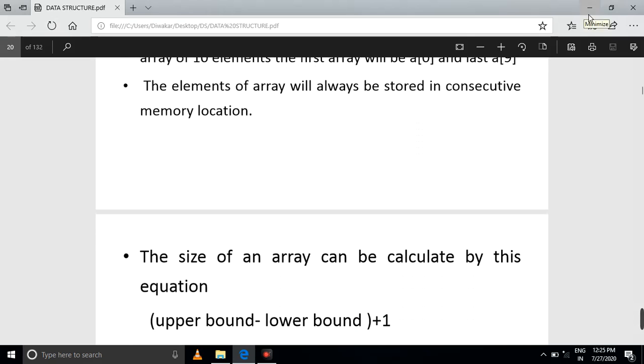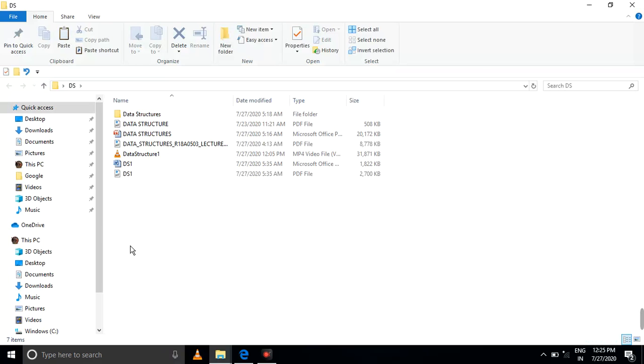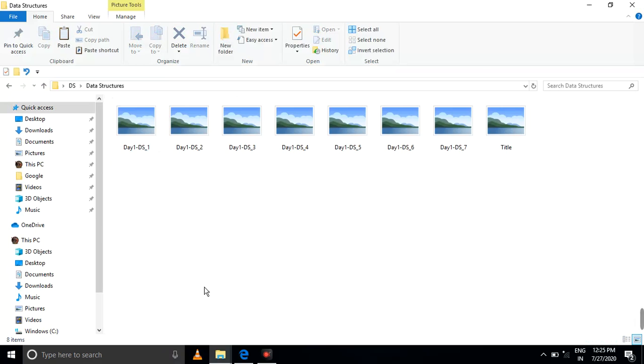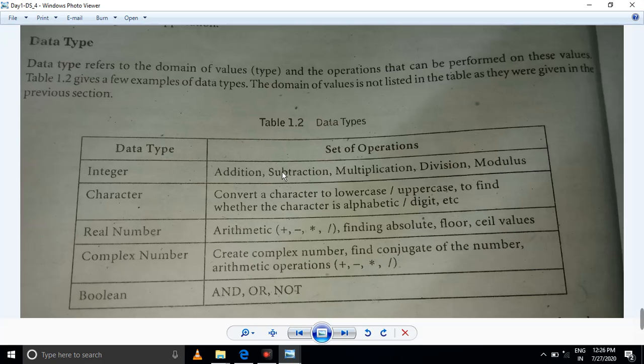After that, we continue with the remaining array topics. Next, data types. First, let's go to data type. When you complete data type, you will go to the next array.